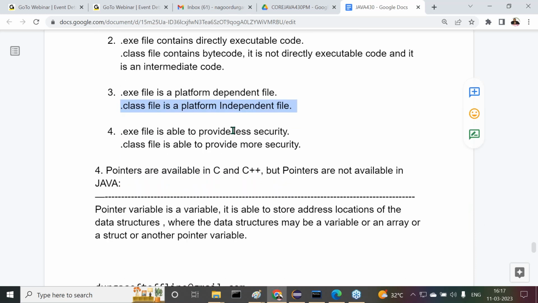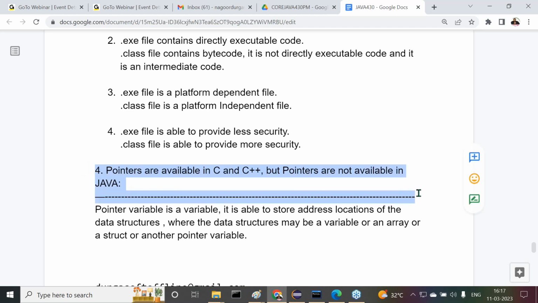.exe file provides less security. .class file provides more security. These are the points we already understood. Next, I have given another point here. Pointers are available in C and C++, but pointers are not available in Java. This is exactly the point we have to understand today. Yesterday, I completed up to the platform dependent and independent topics. Today we have to talk about the pointers concept.